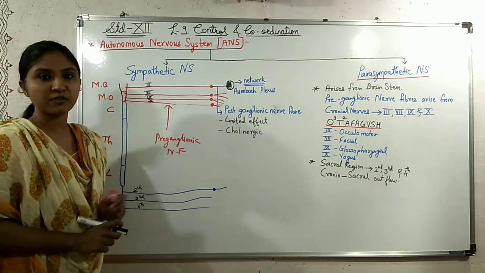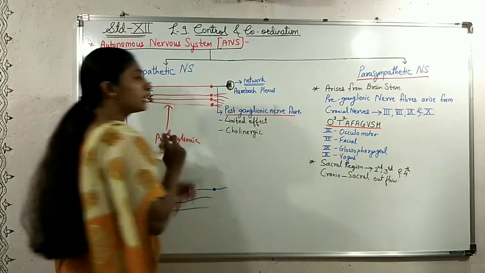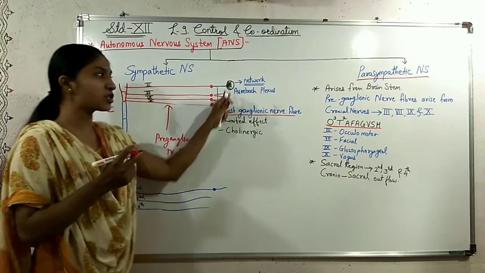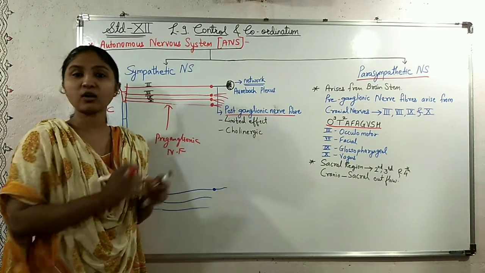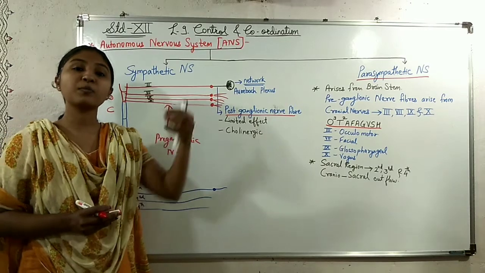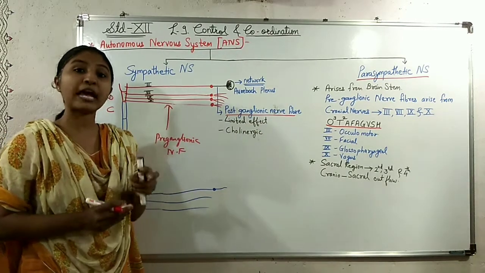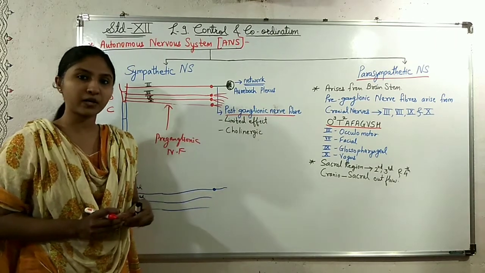So in the parasympathetic nervous system, the preganglionic nerve fibers are longer than the postganglionic nerve fibers. These postganglionic nerve fibers have a limited effect because they are short and they branch inside the organ or the organ muscles, whereas in the sympathetic nervous system they branch before reaching the organ, so they spread widely and have a widespread effect.